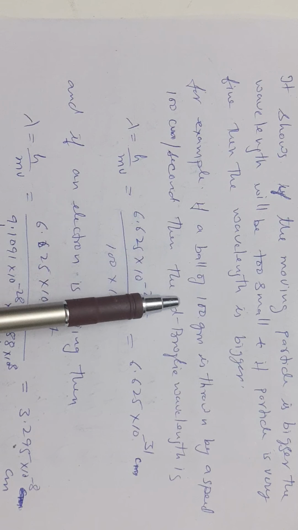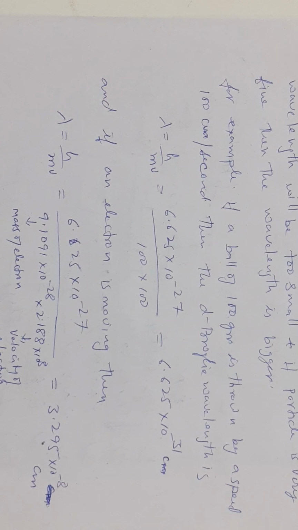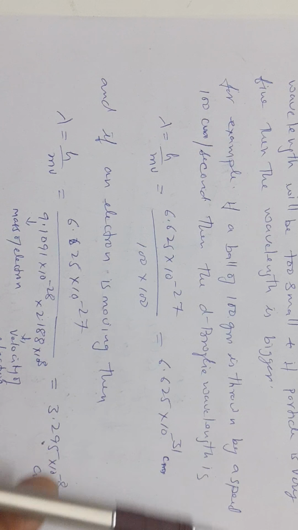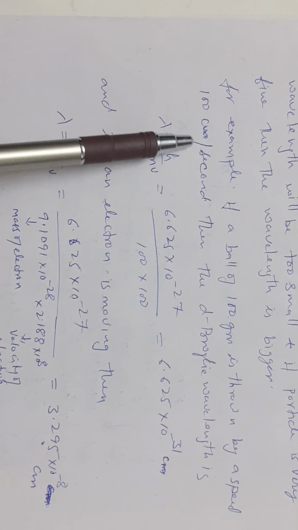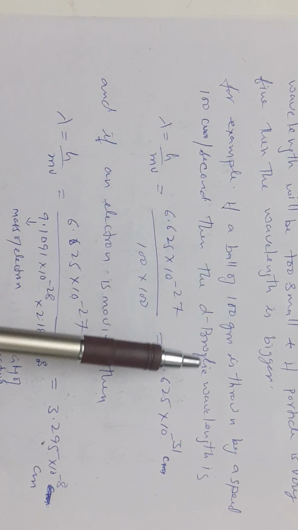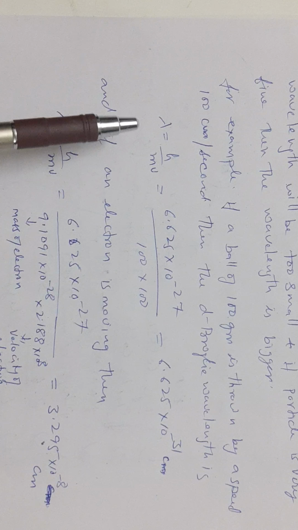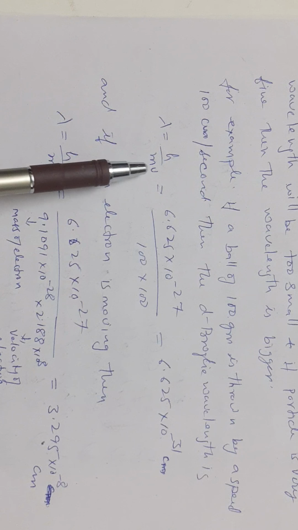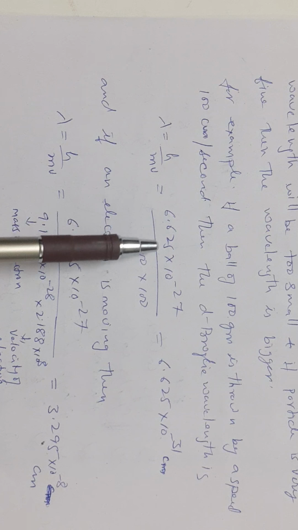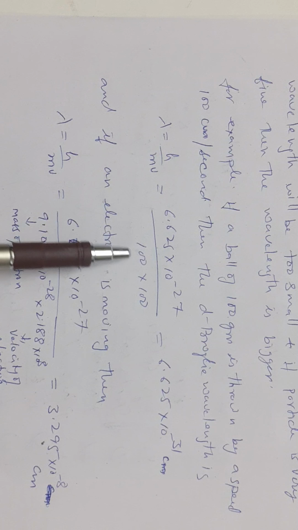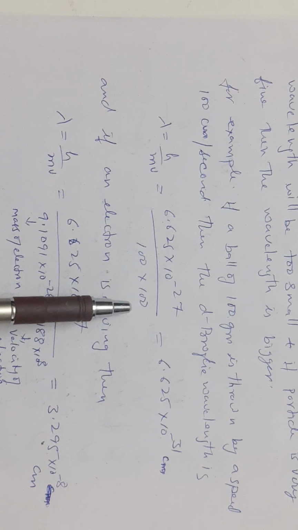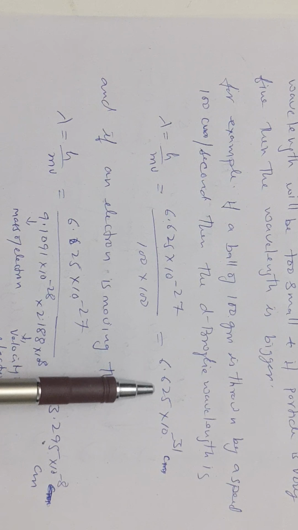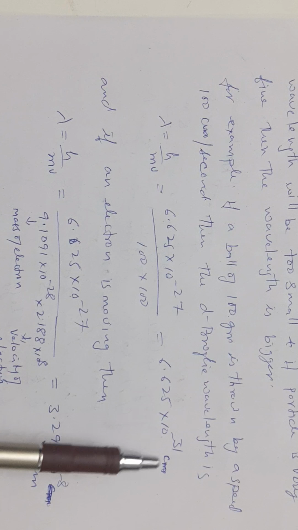If a ball of 100 gram mass is moving with a velocity of 100 centimeter per second, then the de Broglie wavelength of that ball is λ = h/mv. h is 6.625 × 10⁻²⁷, mass of the ball is 100, velocity is 100 centimeter per second, and the value of λ is 6.625 × 10⁻³¹ centimeter, which is a very small value.